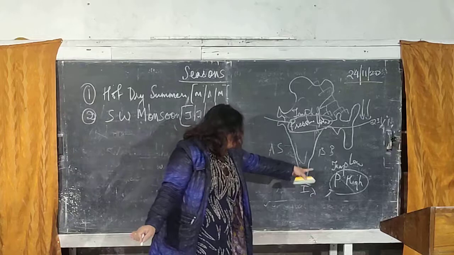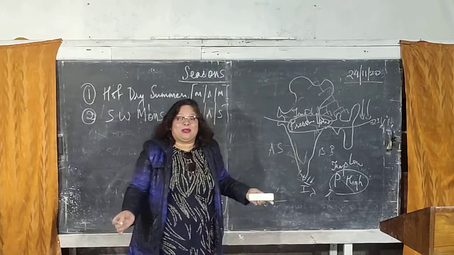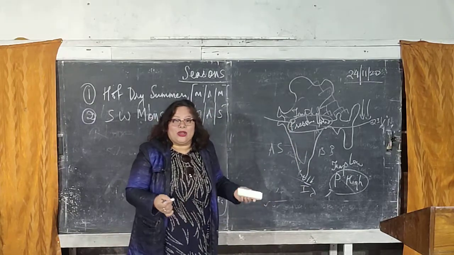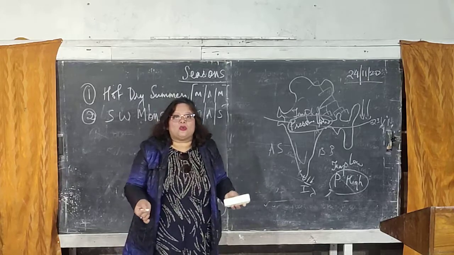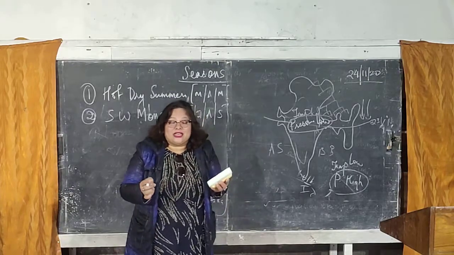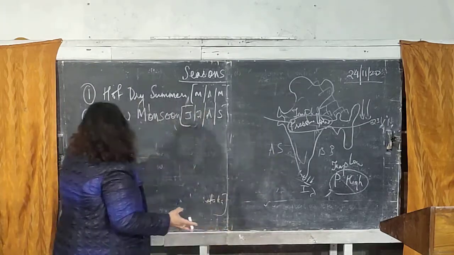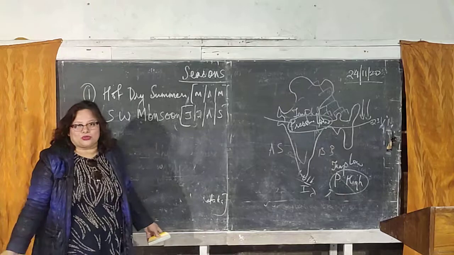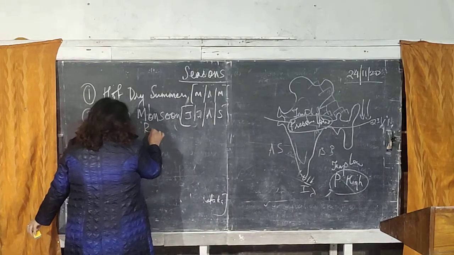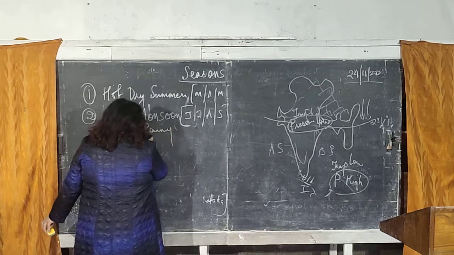High pressure is over the water, low pressure is over the land. So wind blows from the water towards the land. Now when a wind blows from the water, it is always carrying moisture with it. So when this moisture carrying wind enters the land, this is how the second season begins. That is called the season of the southwest monsoon. The season is also called the rainy season. Okay. Now one thing that